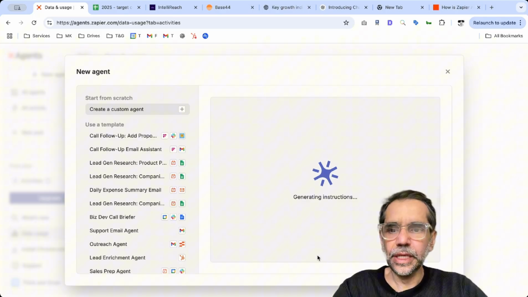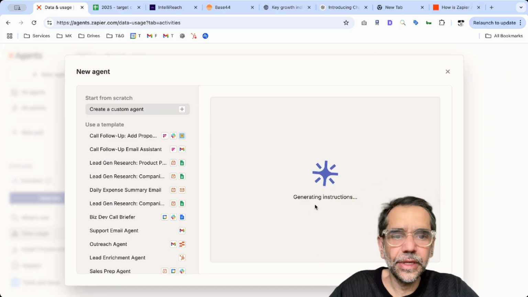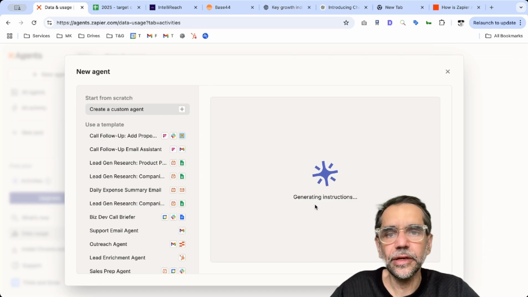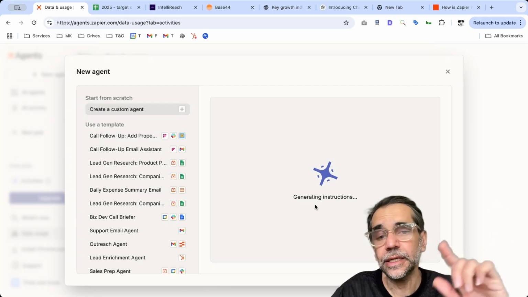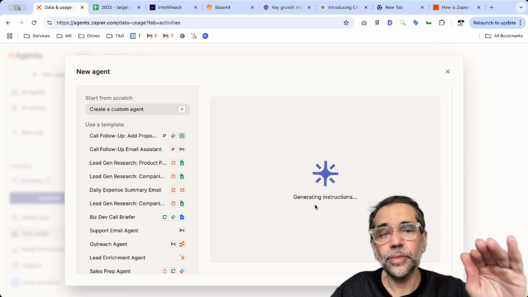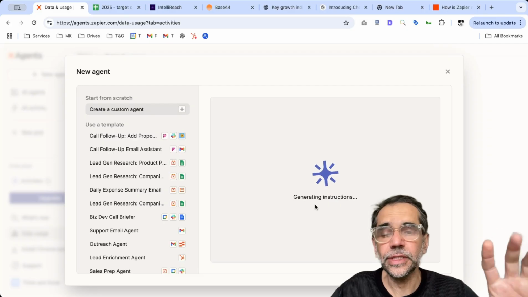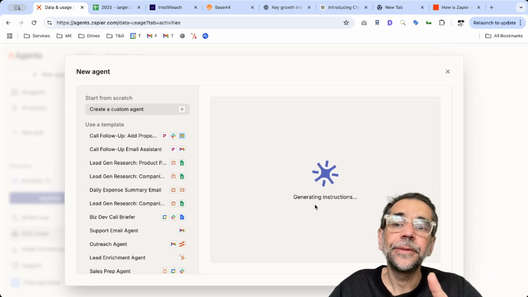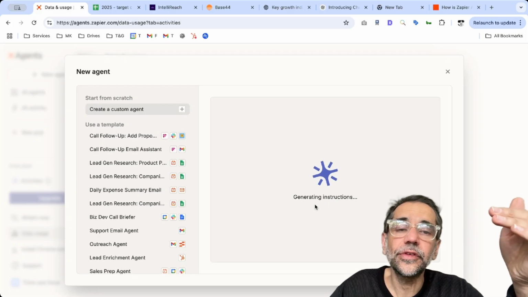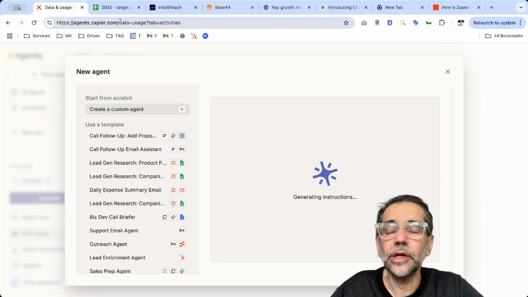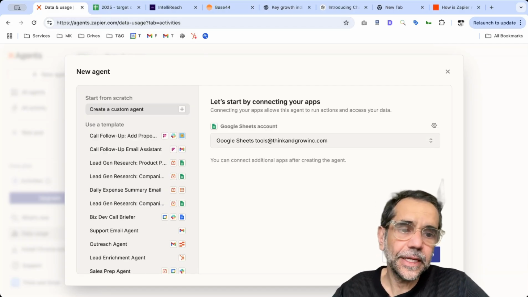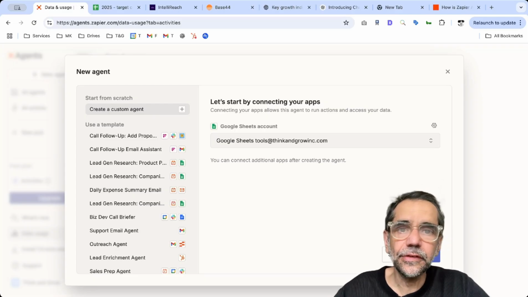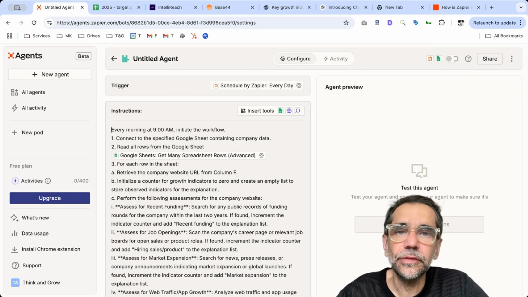Now I don't want to make this video too long, so it's going to create the instructions for me to create an agent that will look at that spreadsheet and go line by line and run those searches. Now, important: when you're doing your spreadsheet, make sure it's not locked, meaning you can share it with anybody. So here we go. It's going to create, yep, that's the user account I'm looking for.